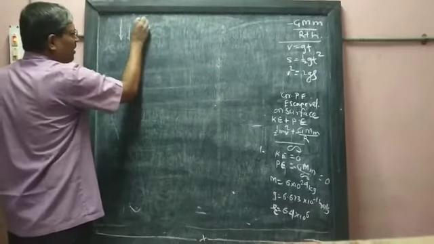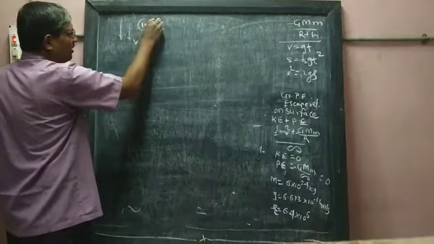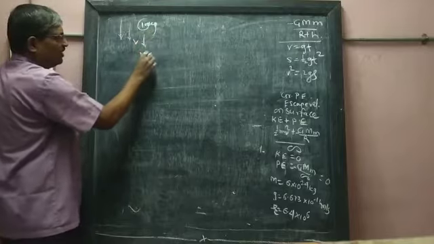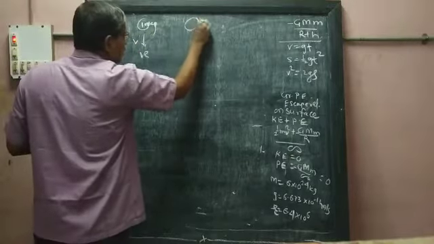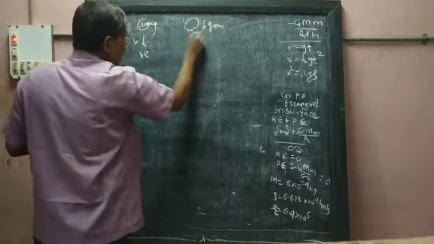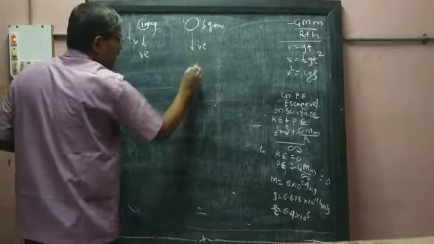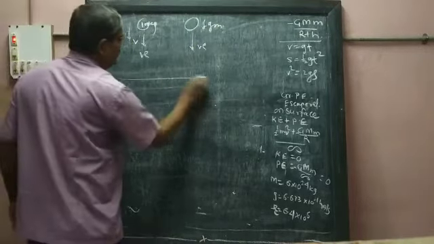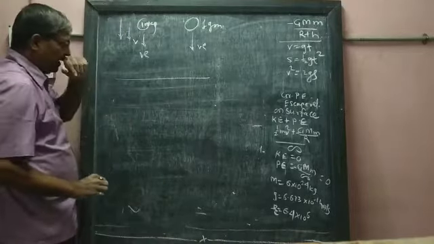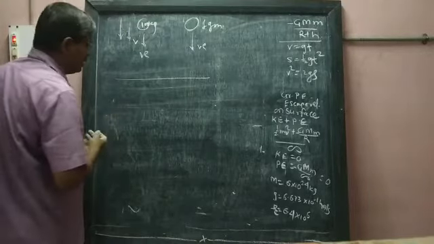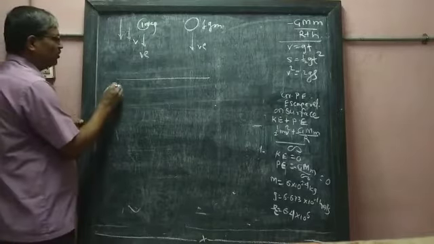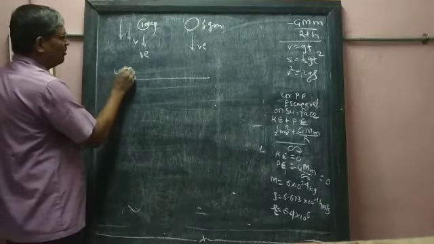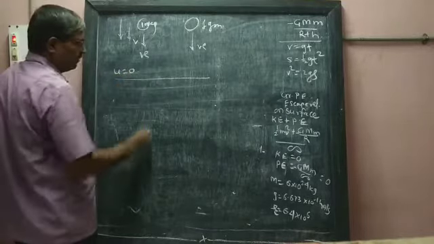Suppose there is one body of 100 kg, what will be its velocity? And there is another object of only 1 gram, what will be its velocity? How much time will it take to reach the surface of the earth? That can be calculated by Newton's laws of motion. The initial velocity is always 0.